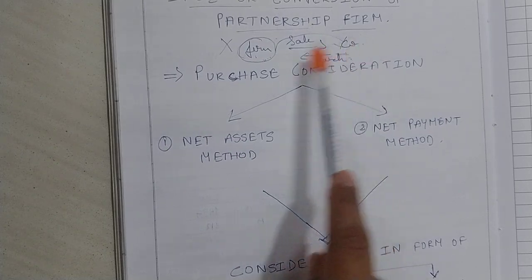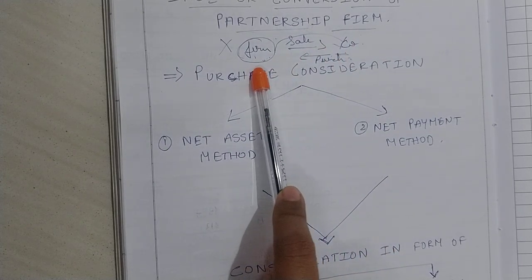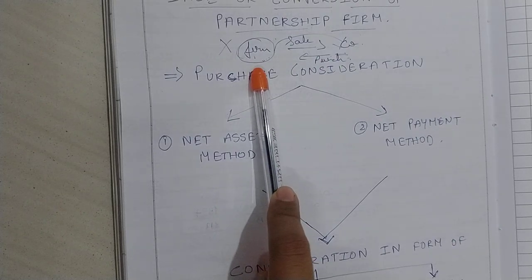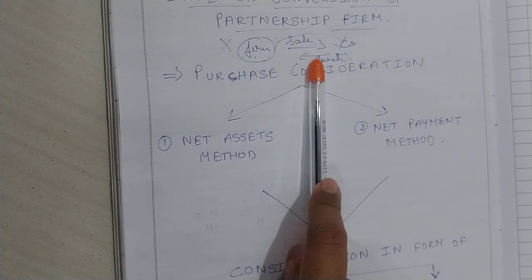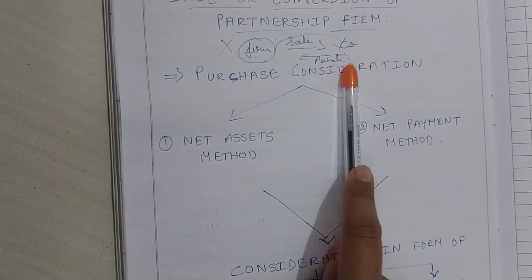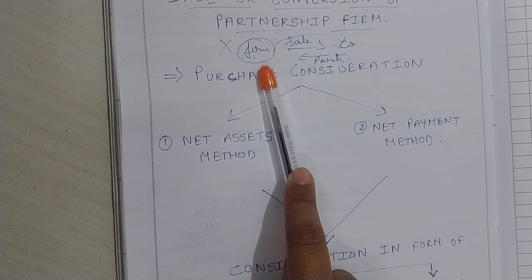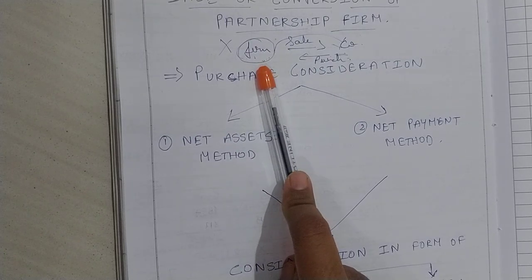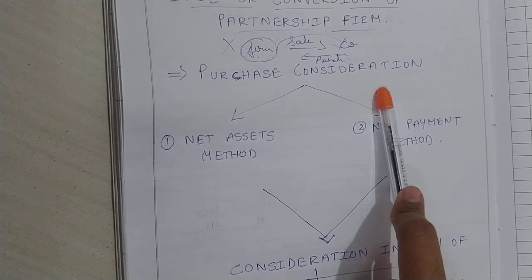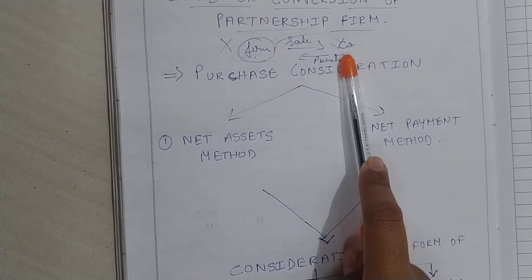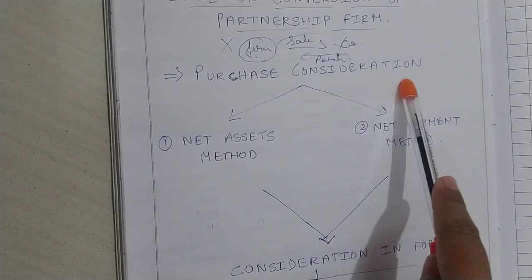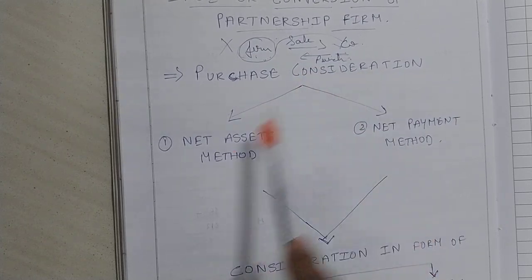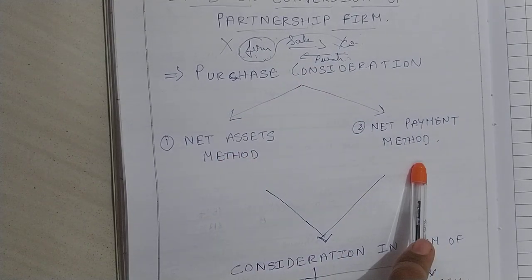So, how is the company acquiring the firm's business? Either it may take all the assets of the firm and repay all the liabilities of the firm, and the difference amount is called purchase consideration. Or it might not take any assets or liabilities, but give a lump sum amount to the firm as consideration for buying the business of the firm. That is also called purchase consideration. So what is purchase consideration? The money paid by the company to the firm for acquiring the business of the firm is called purchase consideration. For this, you have two methods: net assets method and net payment method.